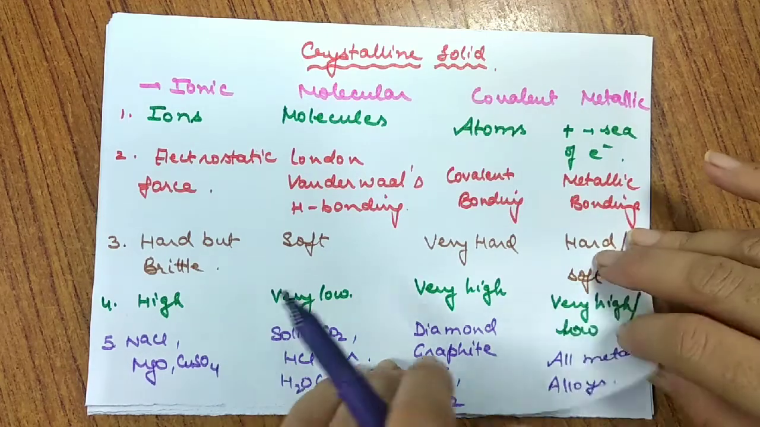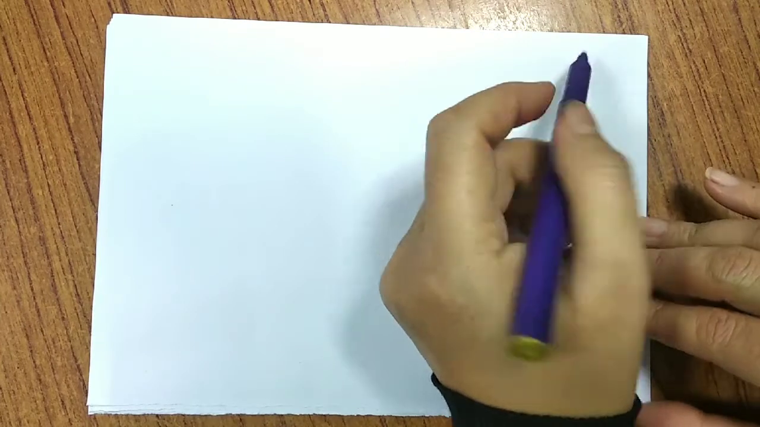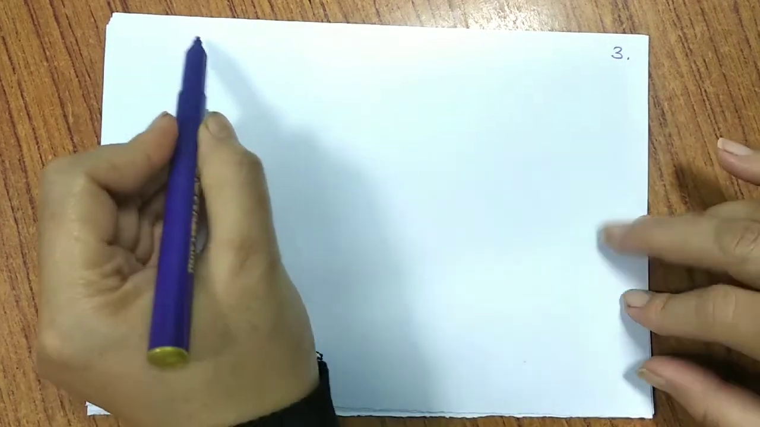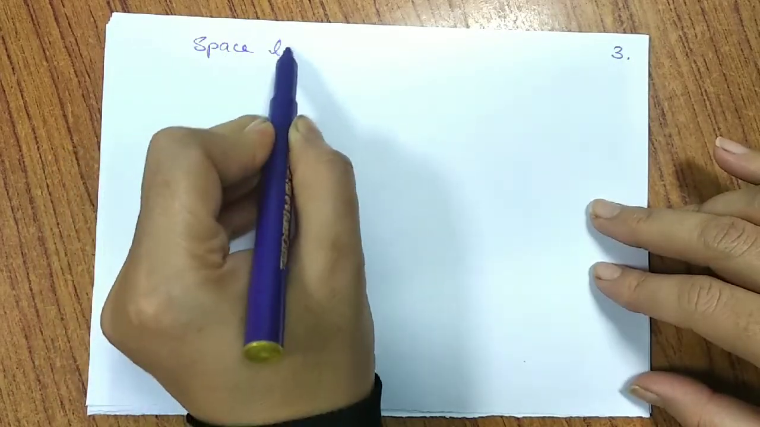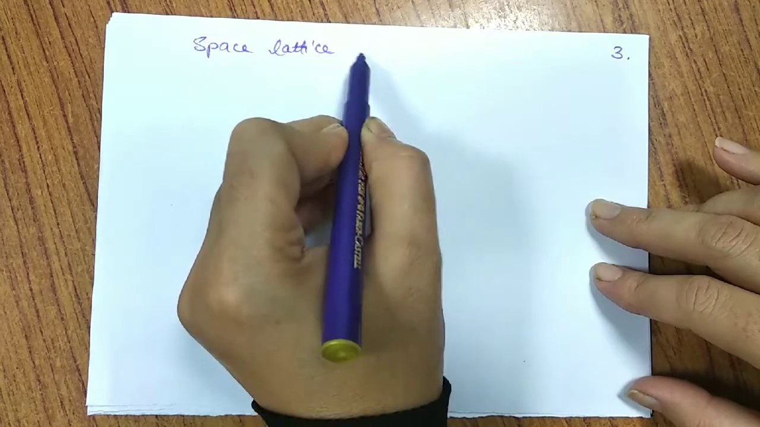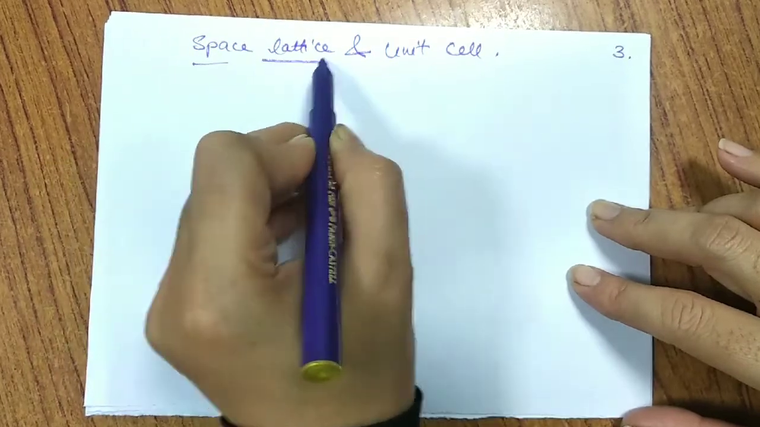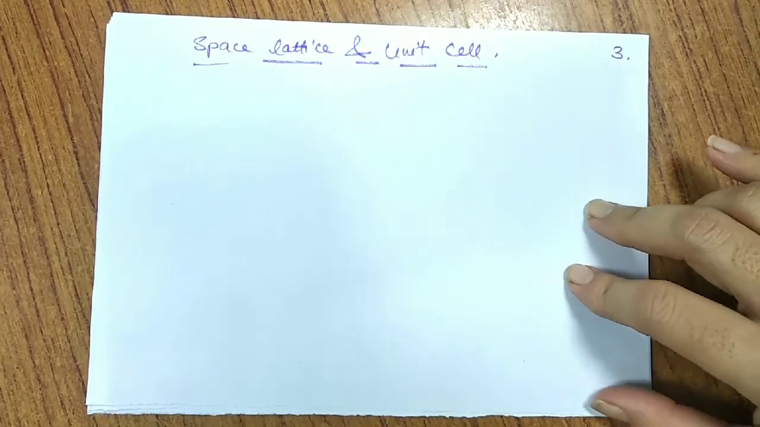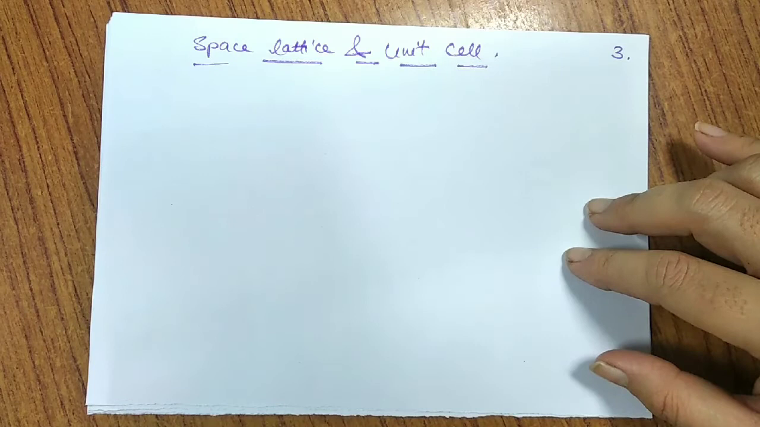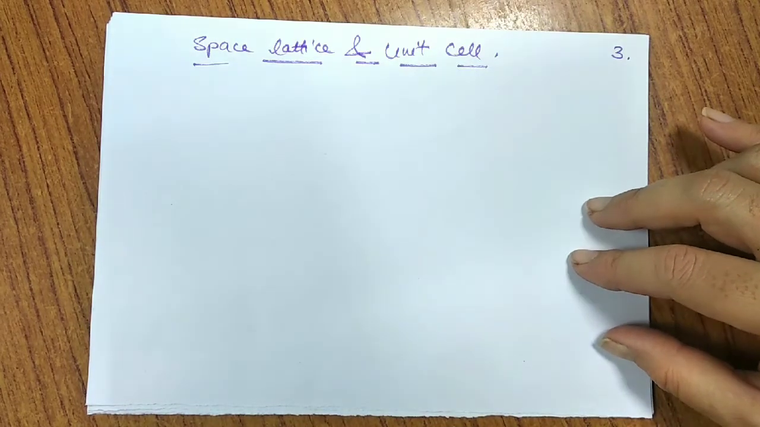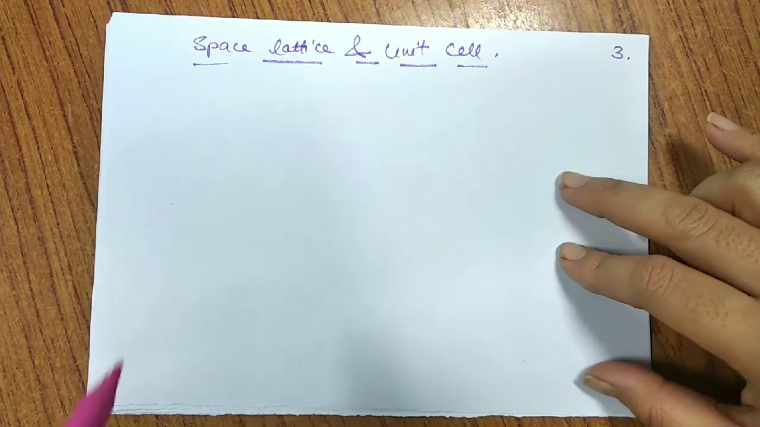So after this, let us move to the next point, and the next category we have is space lattice. Let us move to the dimension part, and we call it space lattice and unit cell. What is this basically? When I talk about the bonding in solids, they should be arranged in a particular pattern. So when I talk about the arrangement of pattern, a regular arrangement,